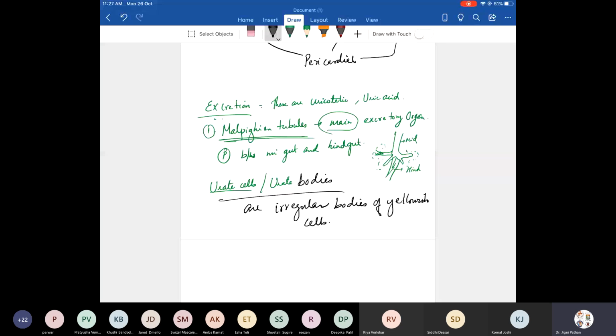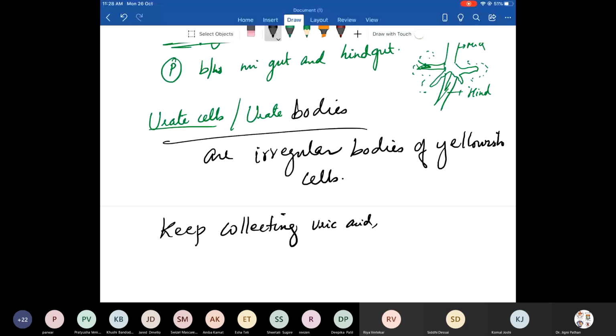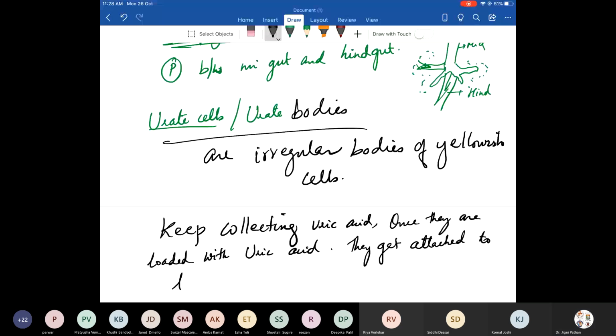They keep collecting uric acid. Once they are loaded with uric acid, they get attached to the tergum and it is lost during molting. Write down and explain.